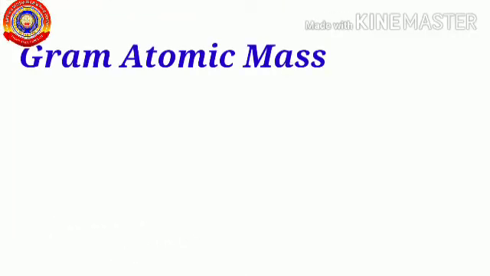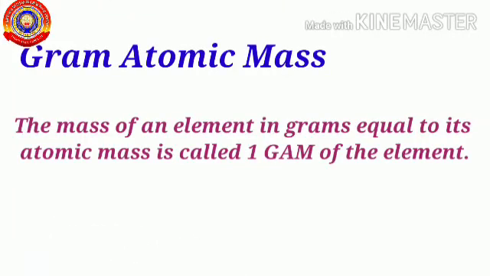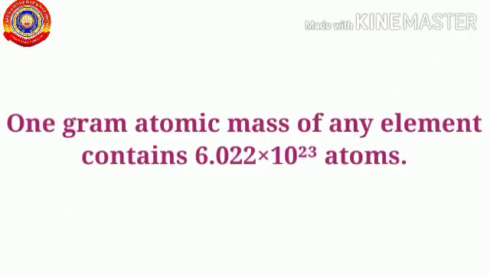Before starting the topic, let's recollect the concepts that we learned in the previous classes. GAM: the mass of an element in gram equal to its atomic mass is called 1 gram atomic mass of the element. 1 gram atomic mass of any element contains 6.022 × 10^23 atoms.